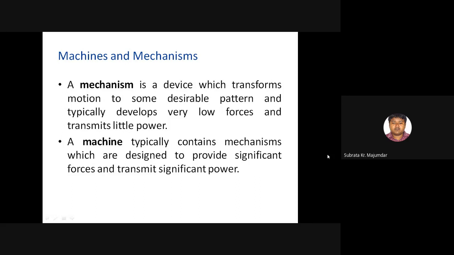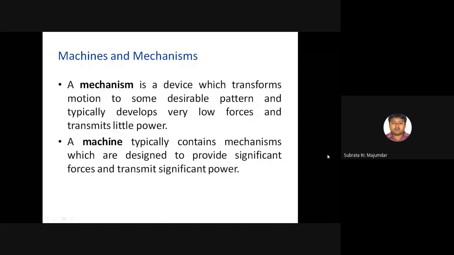A machine can utilize different types of mechanisms, but a mechanism is a device which transfers the motion to some desirable pattern. Desirable pattern means according to our requirement. Suppose we observe a lathe machine, there are several types of motions.